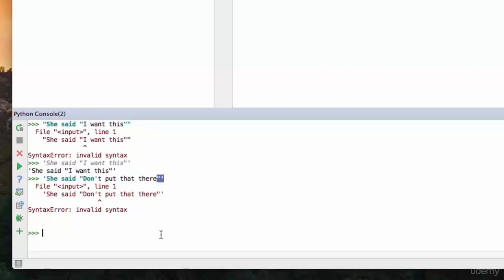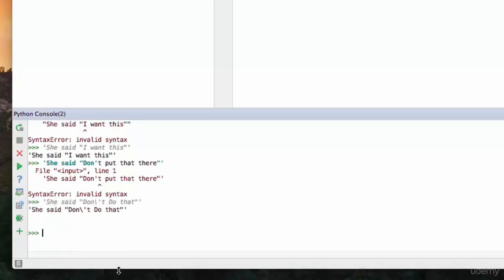So what we need to do in this instance is we need to learn about escaping certain characters. So let's write it out first and then I'll explain it. So what we're going to do is wrap it in single quotes, and we're going to say, she said, don't do that. And what's happening here, let's hit enter. That's not what, let me print that out.